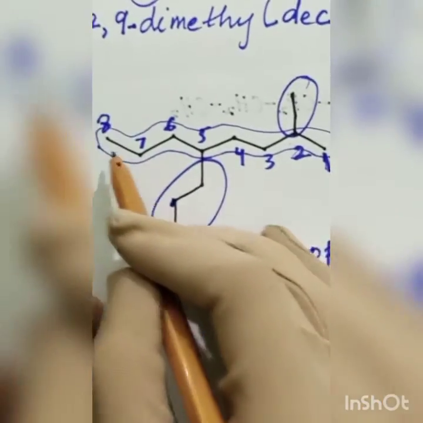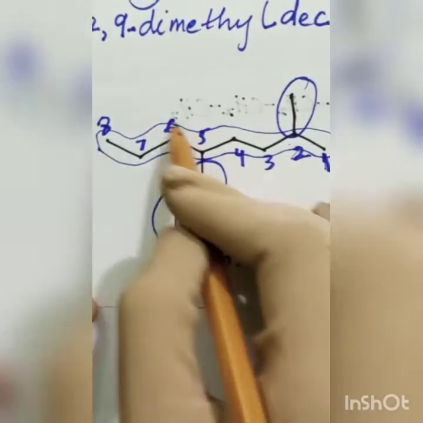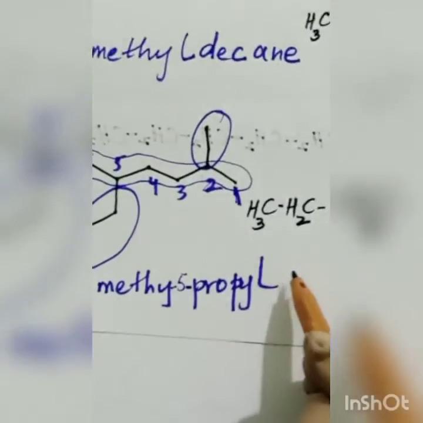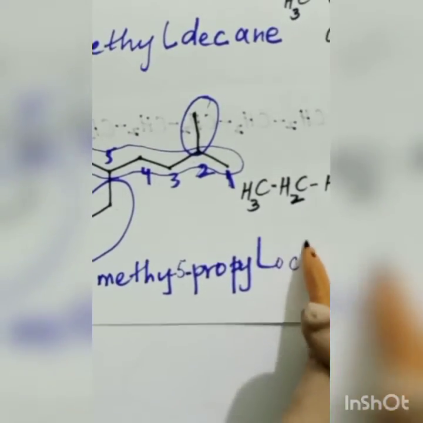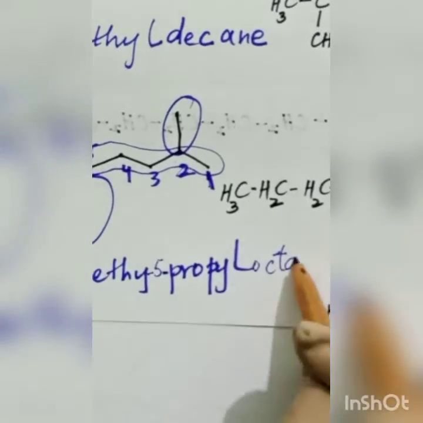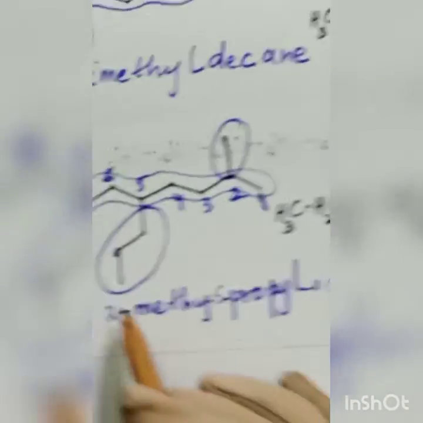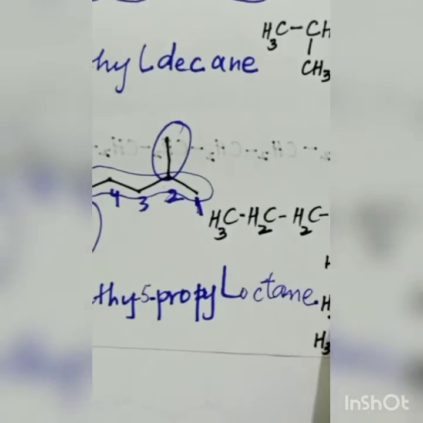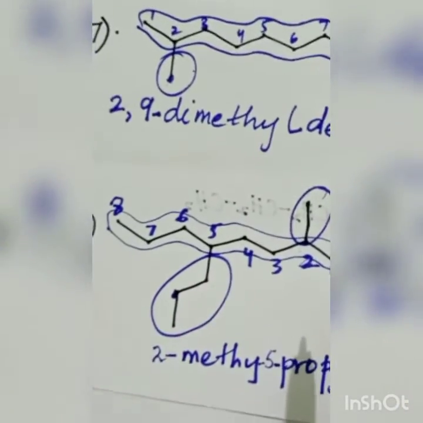What is the main name? 8 carbons, so I will use the term oct. Octane, because it's an alkane. So 2 methyl, 5 propyl, octane. It is the name of this molecule.